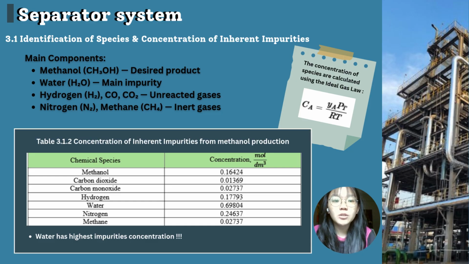Based on the concentration analysis, water has the highest impurity concentration, making it the main target for removal in the purification stage. The concentration of each species is calculated using the ideal gas law, C_A equals y_A P_T over R T, and the results are summarized in this table.